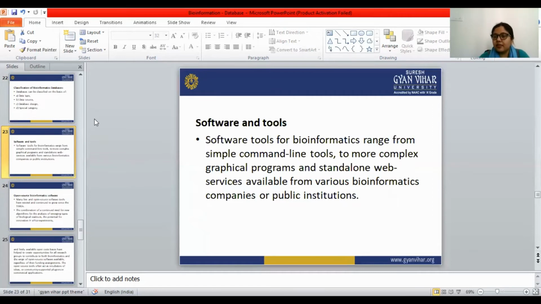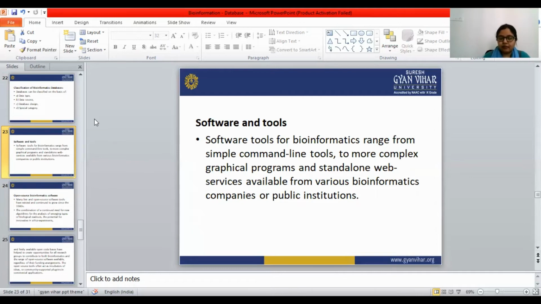And a database means all the information of a particular disease or particular drug or particular structure is in one place. We can store and gather all the information in one place, and that is known as a database. And this bioinformatics we are using in new drug discovery, as well as for analyzing and interpreting biological data.